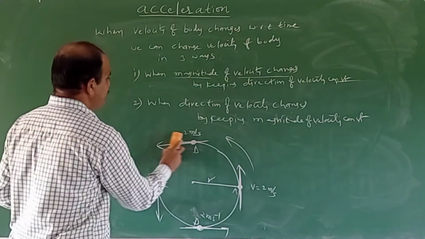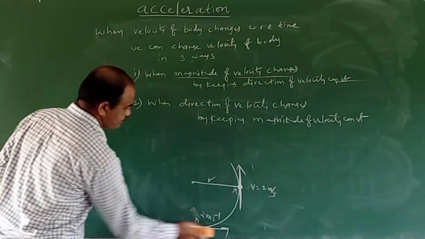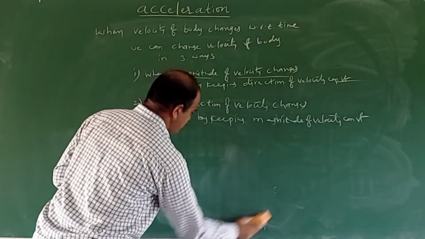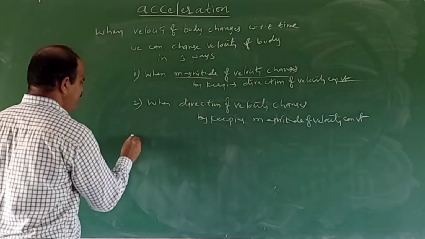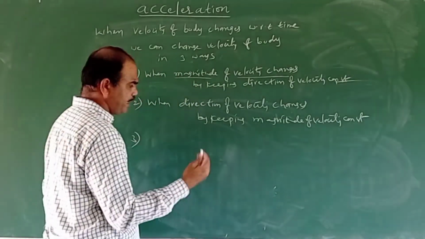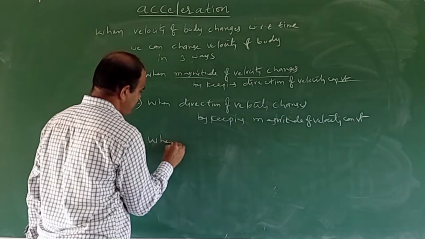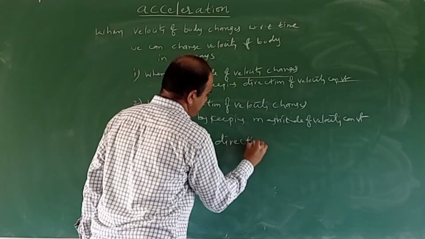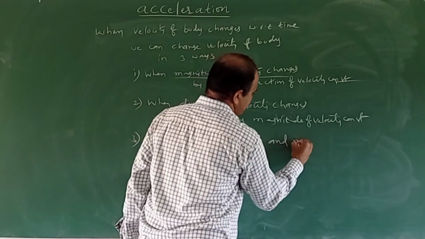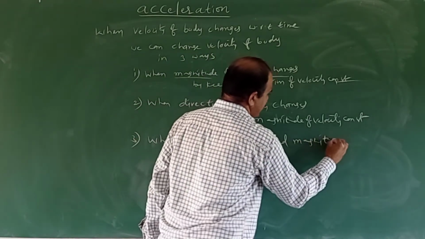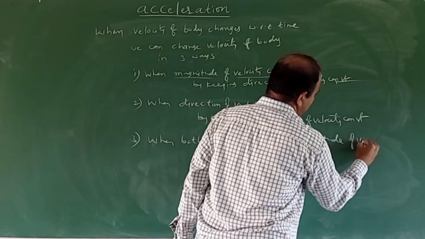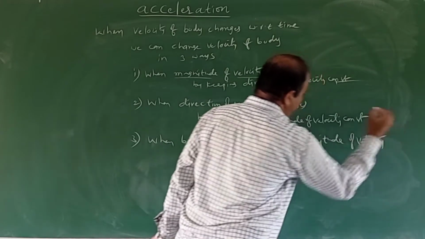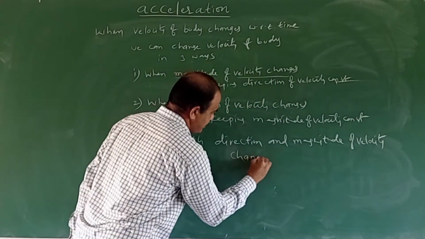Now coming to the third way. The third way is when both the direction and magnitude of velocity change.